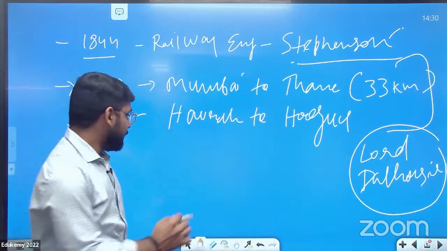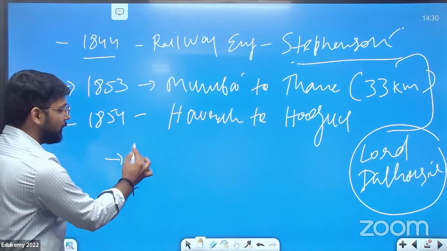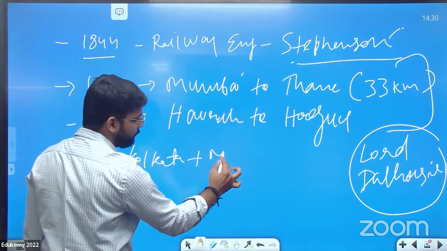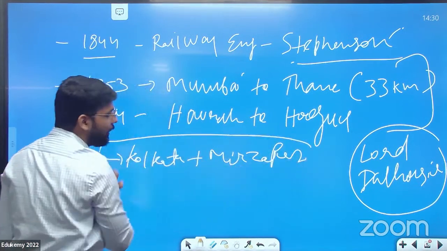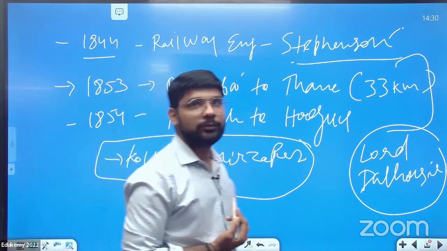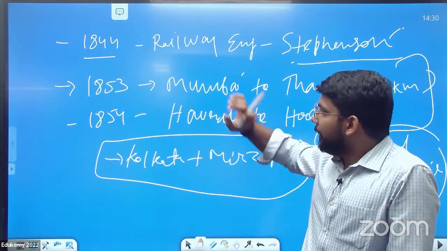And the first railway, the longest line they thought about, was from Kolkata to मिर्जापुर. मिर्जापुर सबको याद होगा. From Calcutta to Mirzapur, even the Britishers gave importance to Mirzapur at that time. So this is a brief history of how the Indian Railway started.